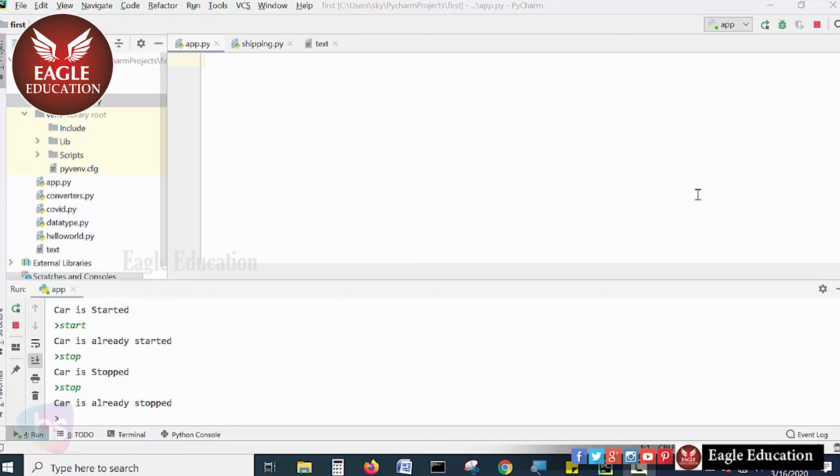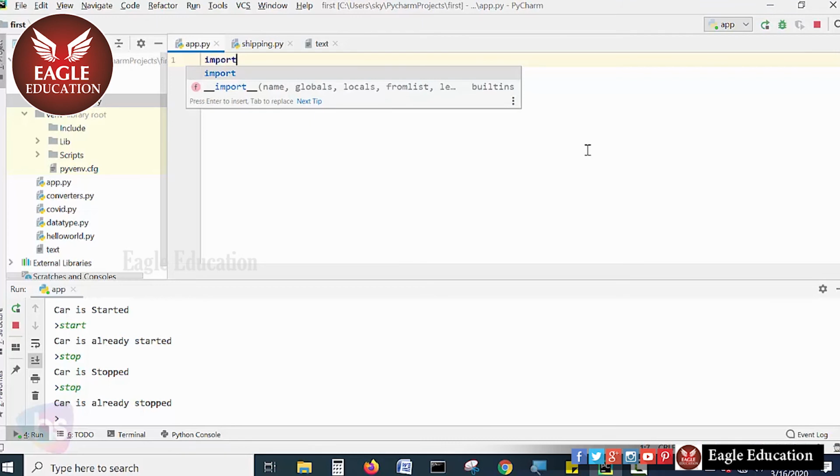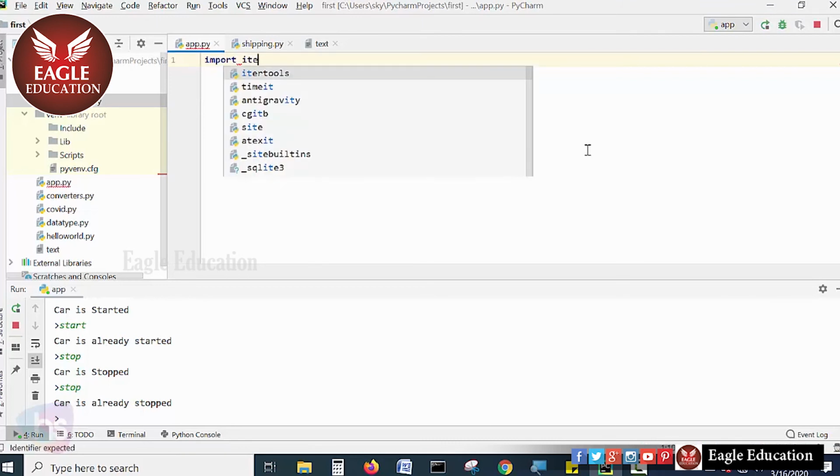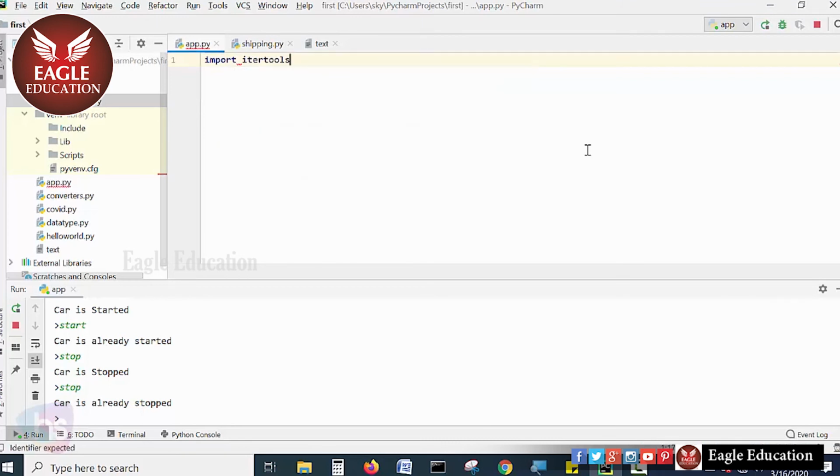This game requires importing 2 modules. I'll write here: import itertools, comma, random.